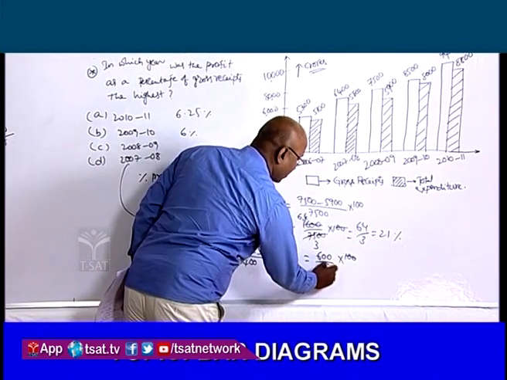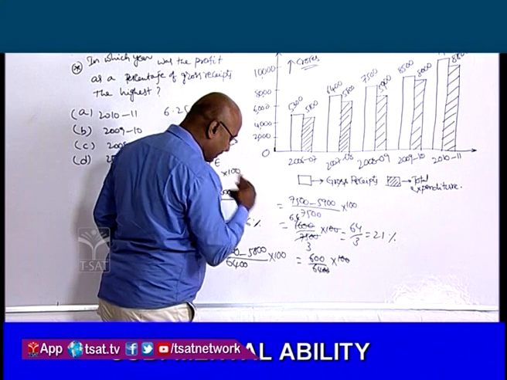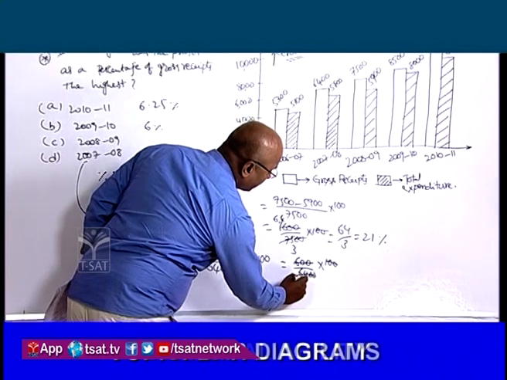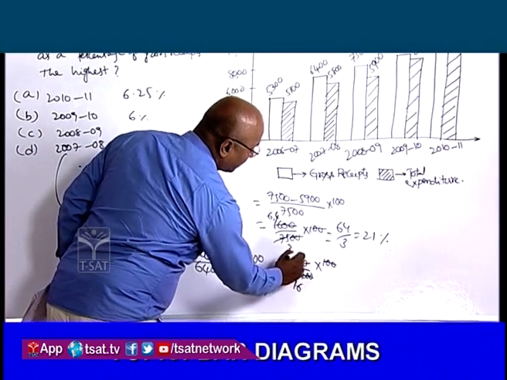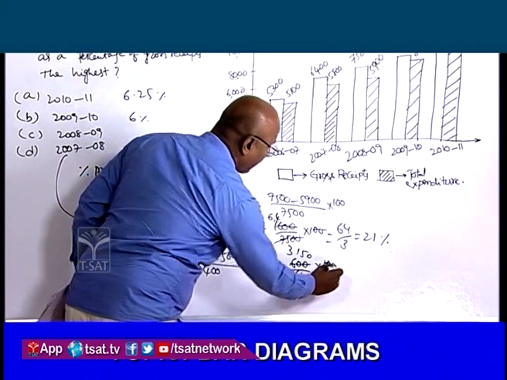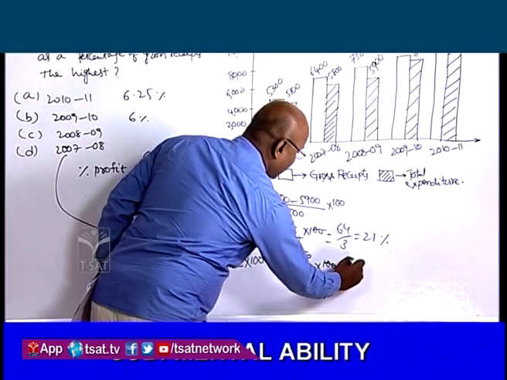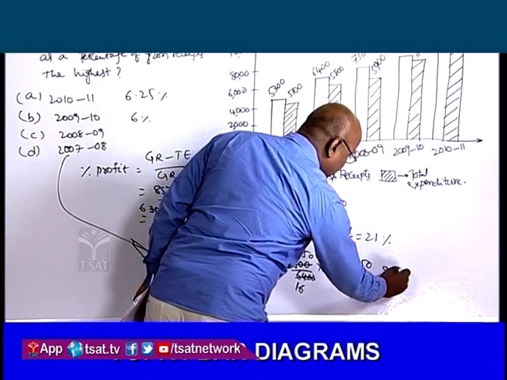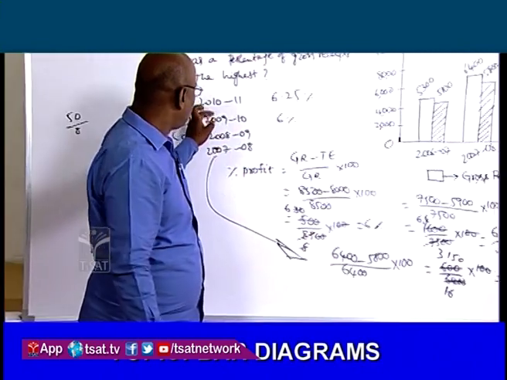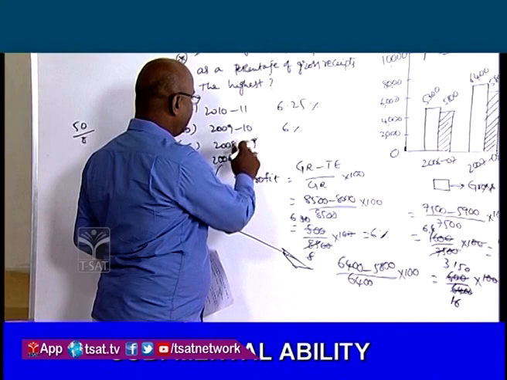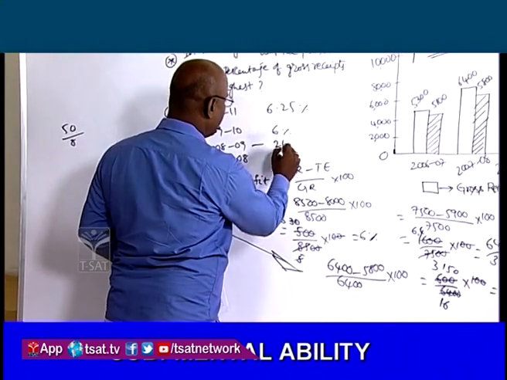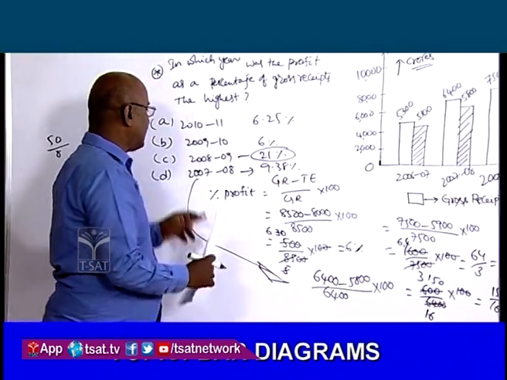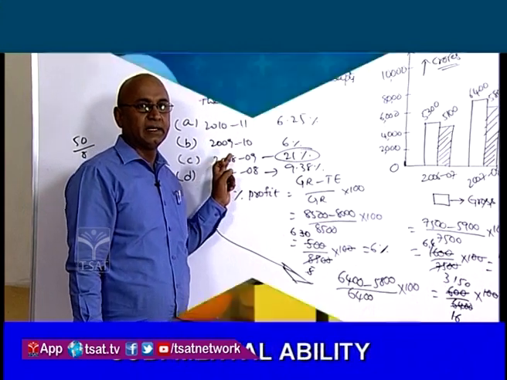And 600 by 64, that is 150 by 16, which is approximately 9.38%. So by observing the years 2010-11, 2009-10, 2008-9 and 2007-8, the percent profit is maximum in the year 2008-9. Next question.